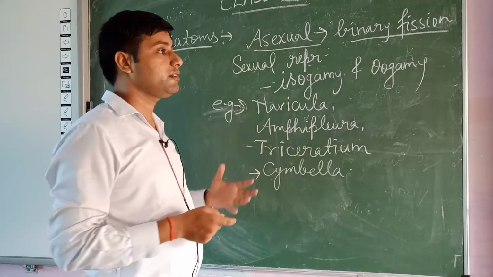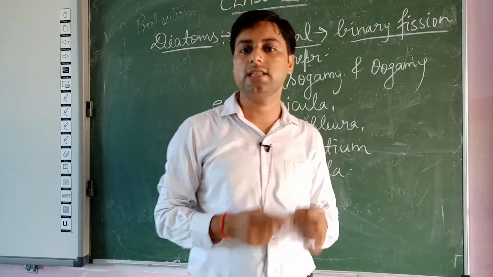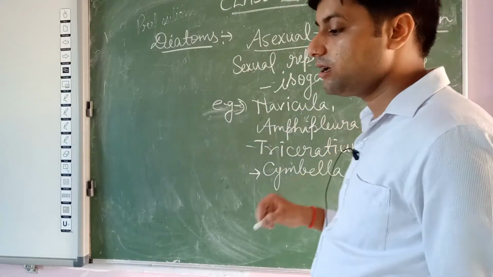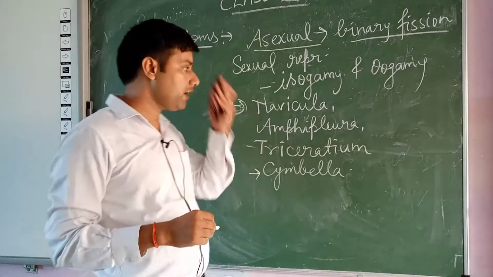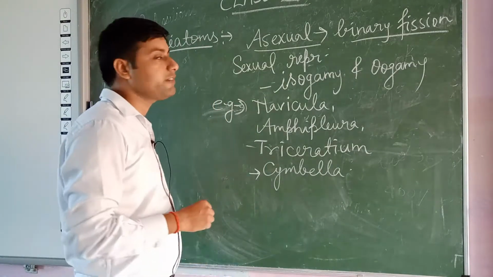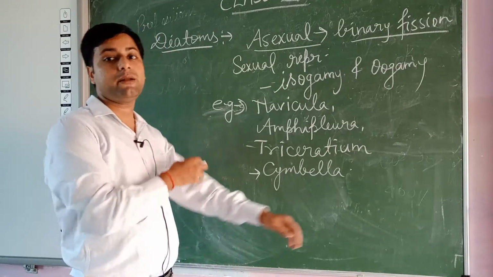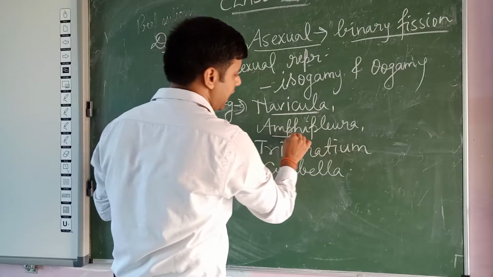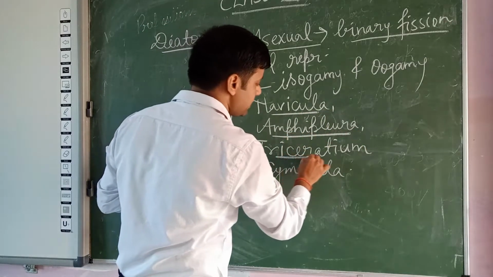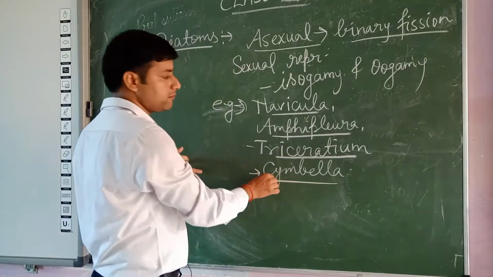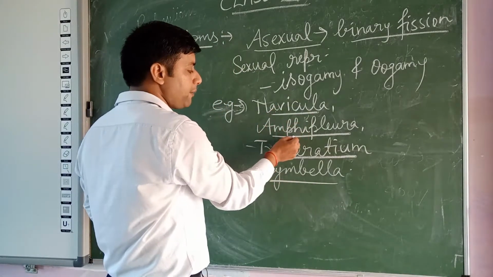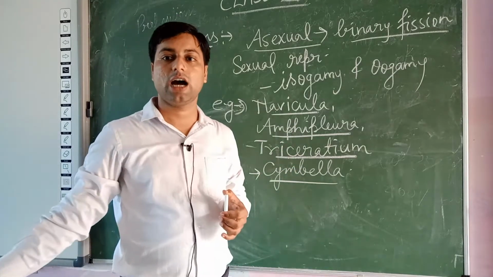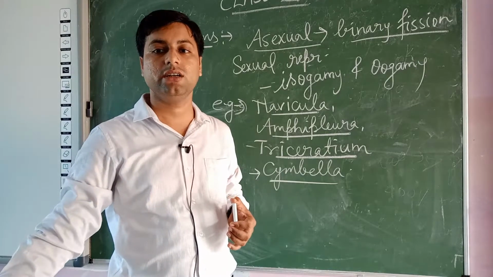And in some diatoms sexual reproduction also occurs by isogamy and oogamy, and the best examples of diatoms in which isogamy and oogamy occur are navicula, amphipleura, triceratium and cymbala. These are the examples of diatoms in which sexual reproduction occurs.